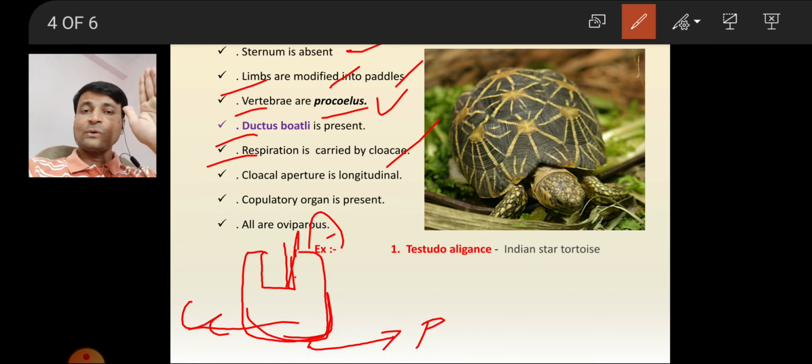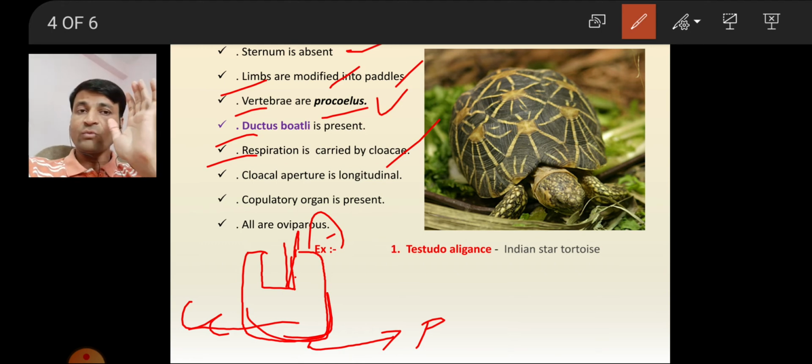The cloaca performs three functions. Remember, everyone is confused about the cloaca and anus. Remember cloaca. First function is reproduction. It also works for excretion, and also works for parturition.